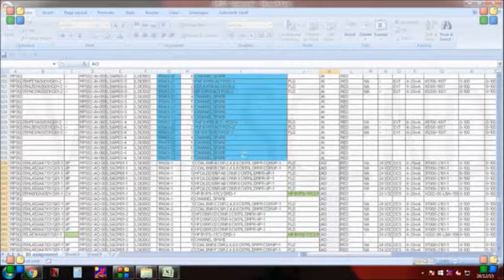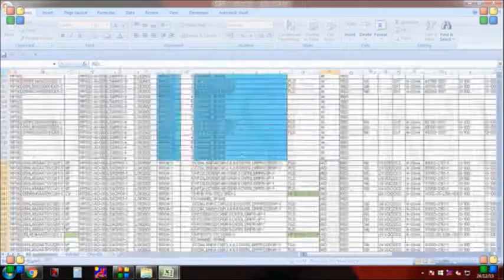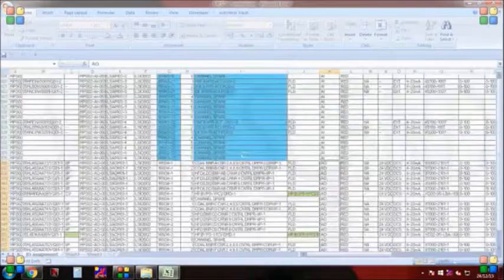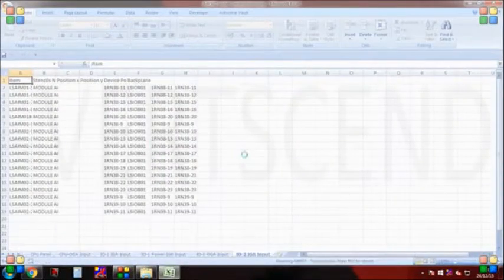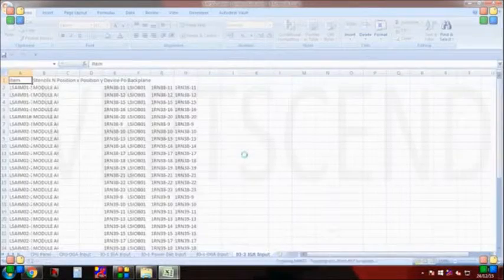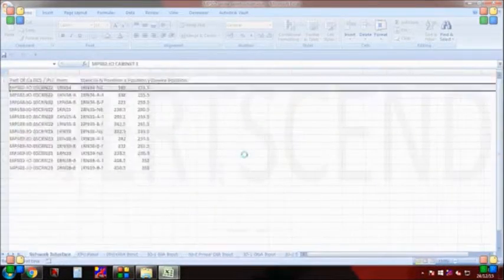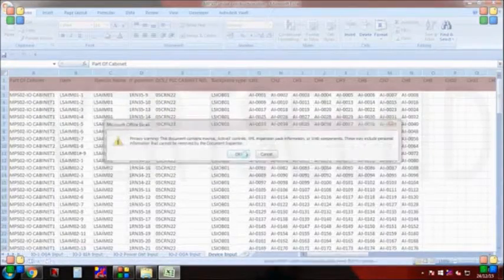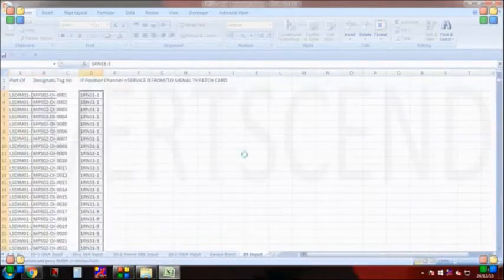This tool is supporting the control panel designing, where you can have multiple sheets. In those sheets you can see power details, cabinet details, IO details, all the stuff from the IO assignment.